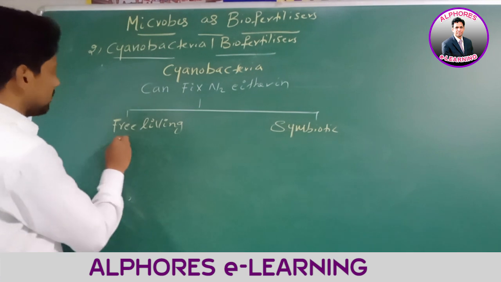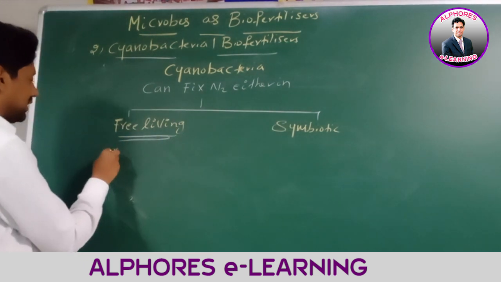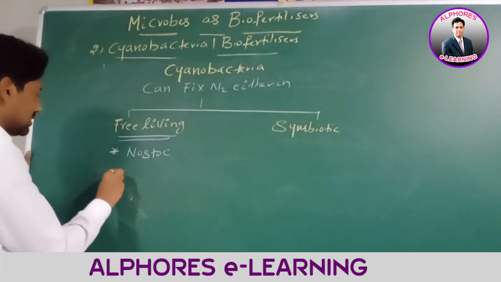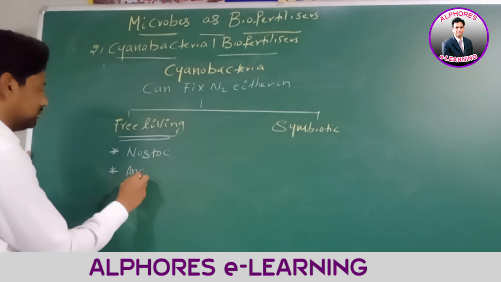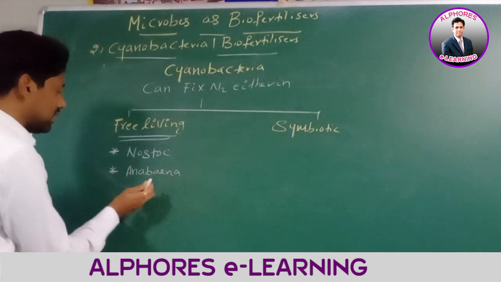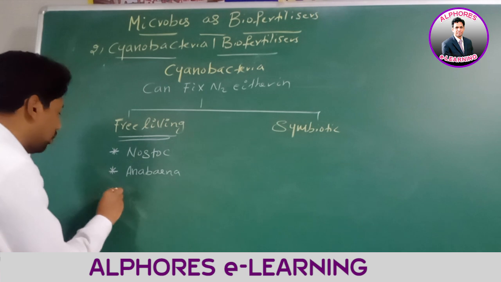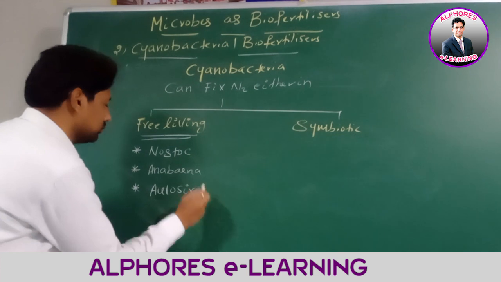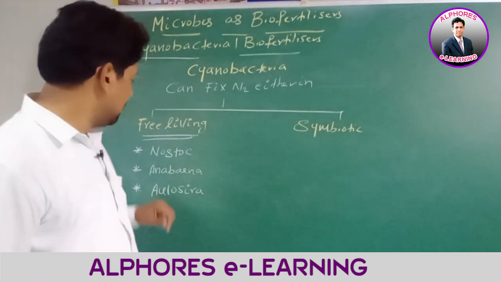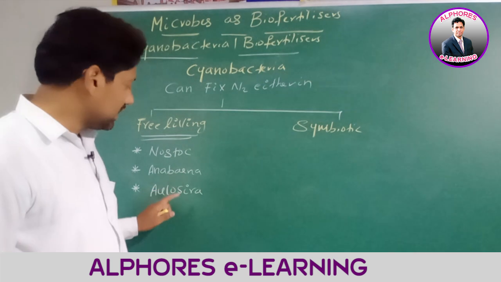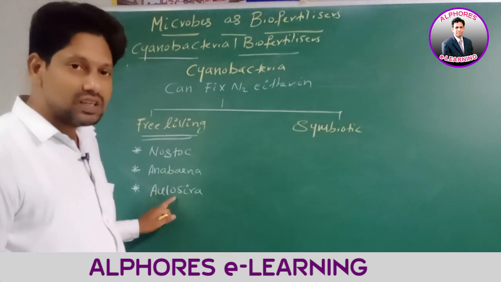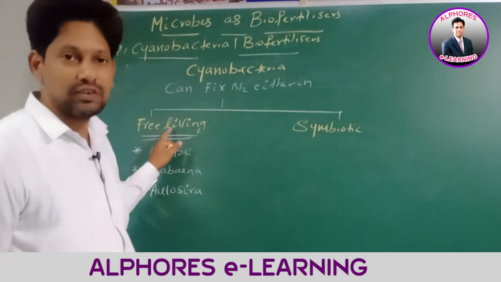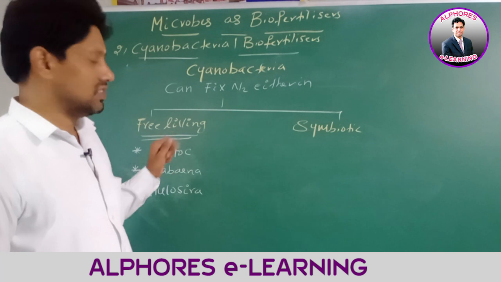Go for the first case, free living forms. Best example, number 1, Nostoc. Second one is Anabaena. And third one is Aulosira. Therefore, Nostoc, Anabaena and Aulosira, these three are cyanobacterial members which can fix nitrogen in free living forms. Is it okay?